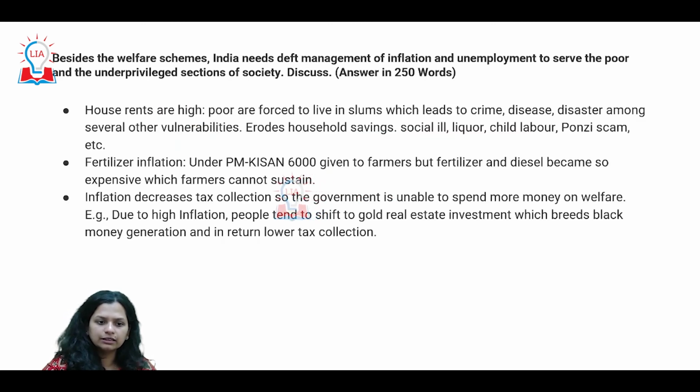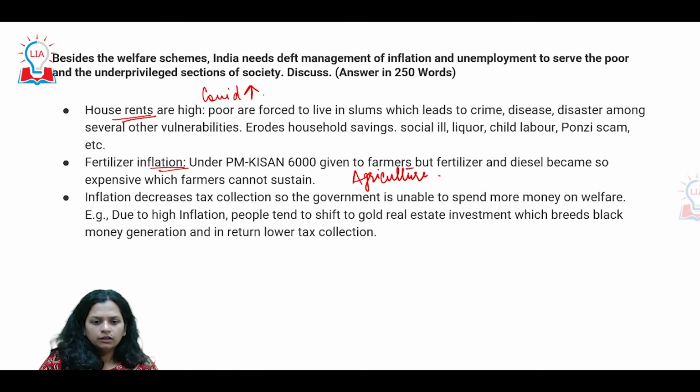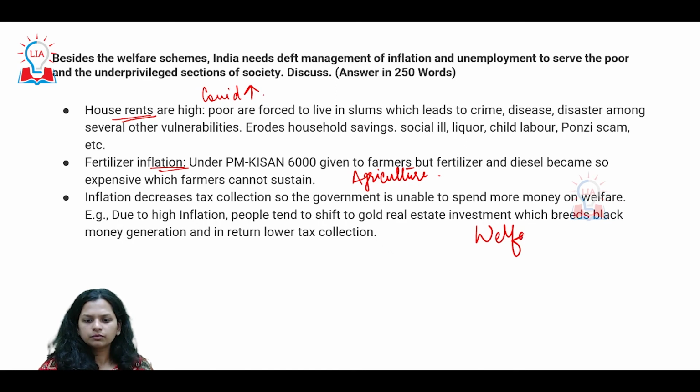If we look at rentals, especially after COVID-19, all of these have increased. There is inflation on all fronts, including fertilizers, which is affecting the agriculture sector in our country. So all of this cannot be addressed only by welfare measures.